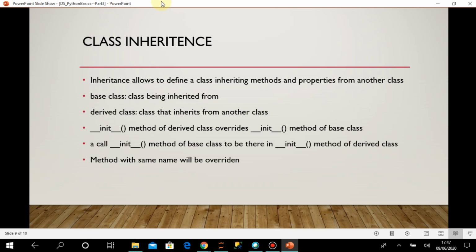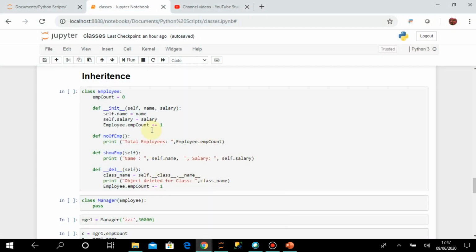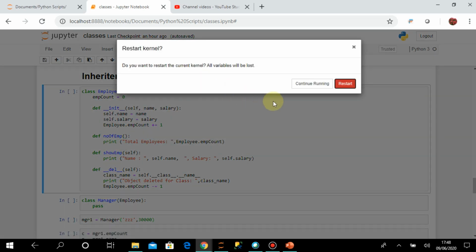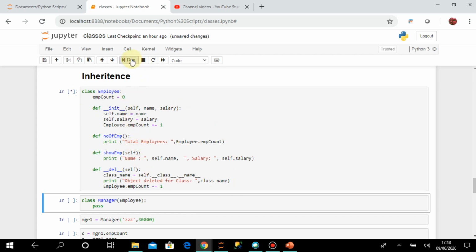So now we'll go back to the Jupyter notebook and I will show how to create the derived class, how these base class methods are used and how they are overridden. Okay, so going back to the Jupyter notebook, this is the employee class that we have already created as part of the last session. So I will create this employee class again. Before that I will just restart my kernel so that anything in the buffer is cleaned. Okay, so now I will create the employee class.